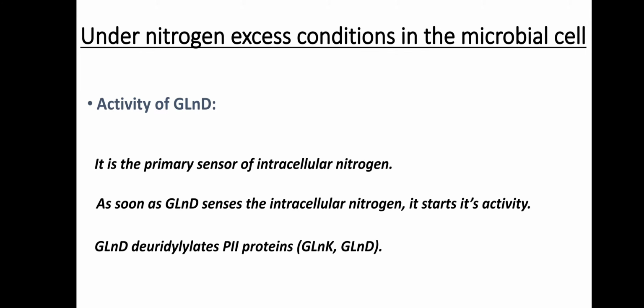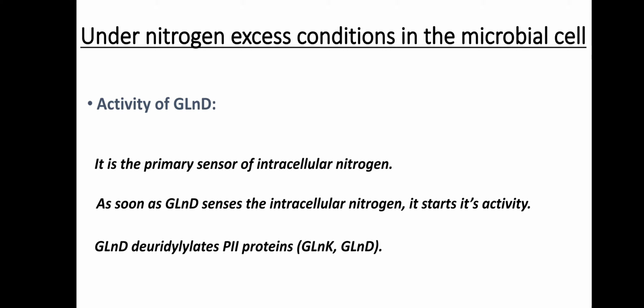Now let's see what happens under nitrogen excess conditions in the microbial cell. In the sense, if the microorganism or the nitrogen fixing bacteria is full of nitrogen, then what happens in the cell? What are the activities that are going to take place in the microbial cell? Let's see. When the cell is full of nitrogen, GLND senses the nitrogen first because it is the primary sensor of intracellular nitrogen. As soon as GLND senses the intracellular nitrogen, it starts its activity.